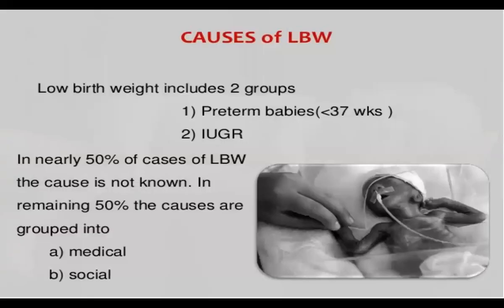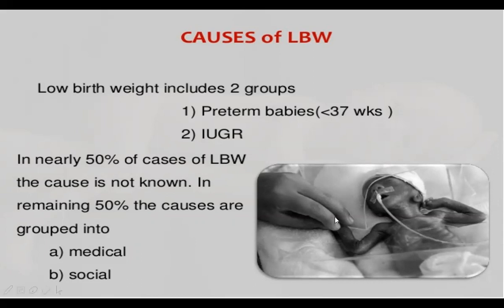So what is it? Low birth weight includes two groups, that is preterm babies and the IUGR. In 50% of the cases of LBW, we know the cause. But in the remaining 50% of the cases, we see that it may be some medical problem or social problem.